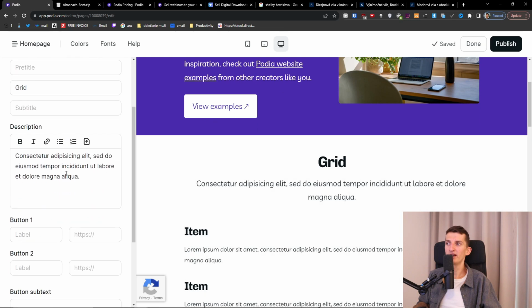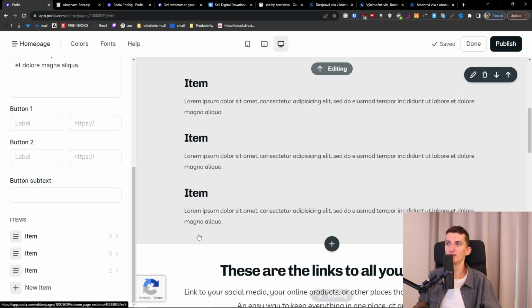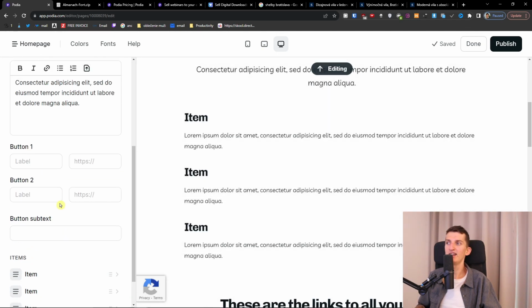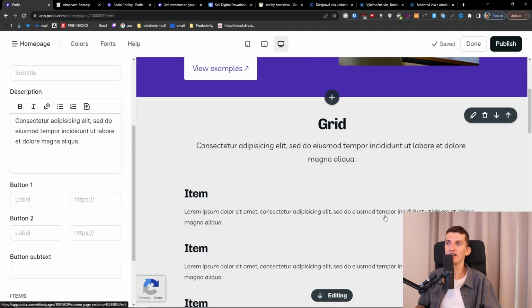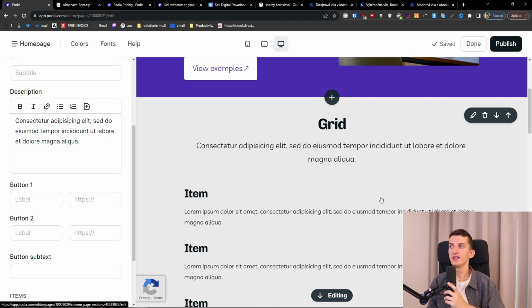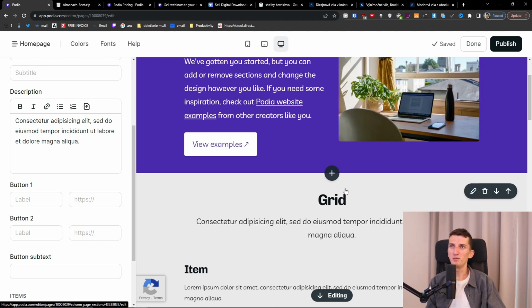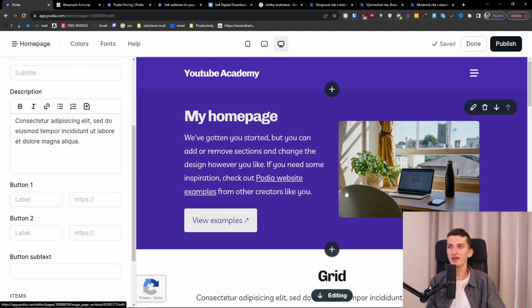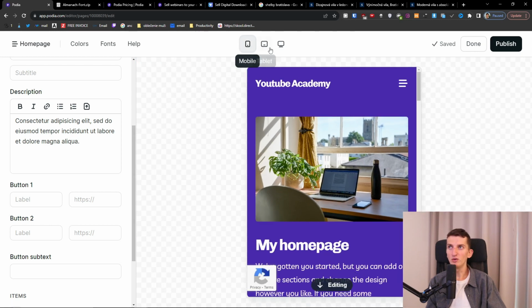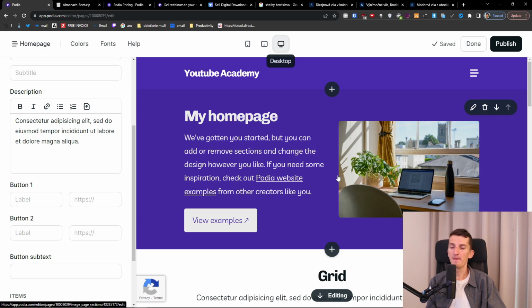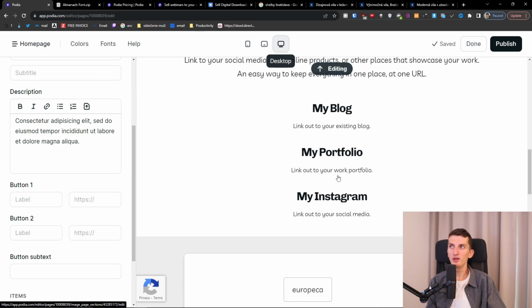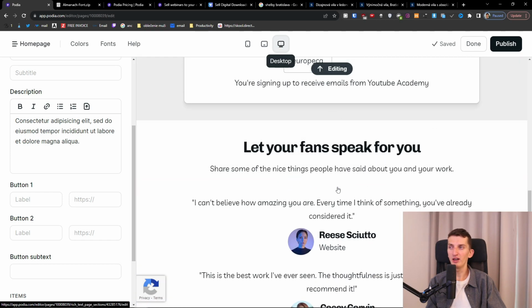And in a way how we can edit it, again, I can add items, and let's say I want to add an image to the right side of the item, you can do it. So that's one thing that is, in my opinion, missing. But maybe less is more, and for example, if you want a simple website that you're going to use for your courses and you don't need much, then Podia is going to be highly effective for you.